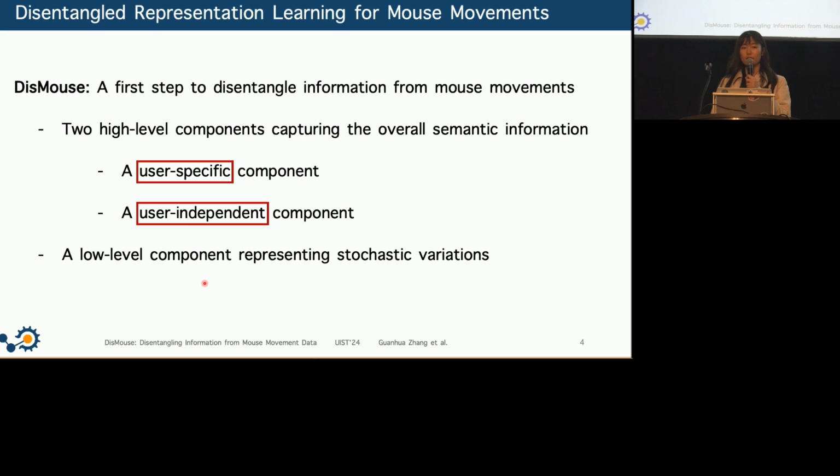We opted for the user factor because understanding users is crucial for personalized interactive systems, and user labels are pervasively available in existing mouse data sets, so it technically allows us to control and disentangle this user variable.